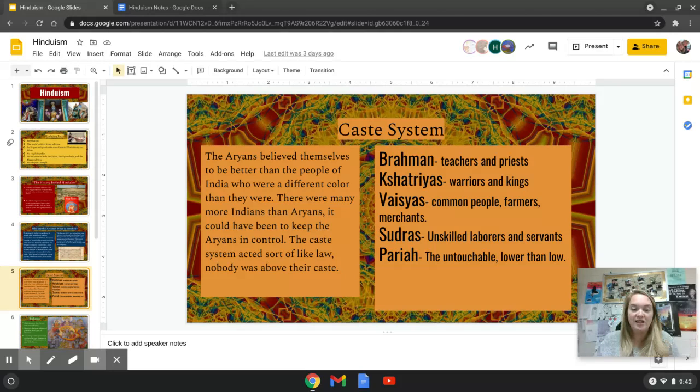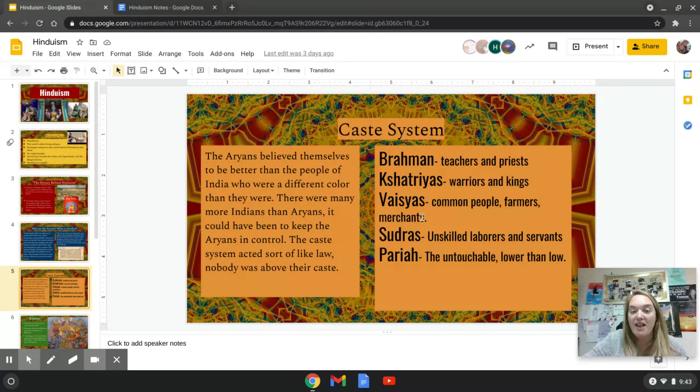The caste system acted sort of like a law. Nobody was above their caste. So you were born into a caste. Whenever you were born, you were placed into one of these categories where you could not change during your whole life. Like, you were stuck there. So if you were born as a Vaisyas, which is like a common person, a farmer, or a merchant, you were stuck there your whole entire life.